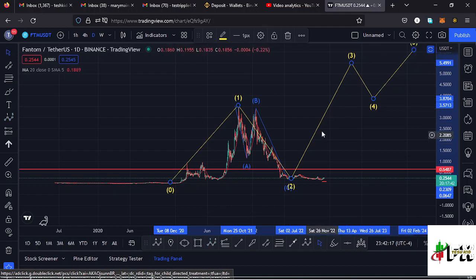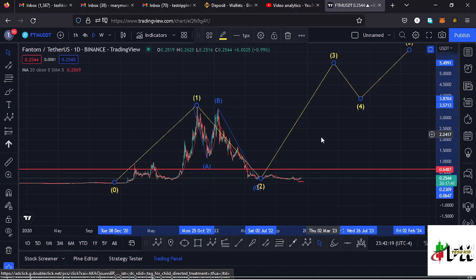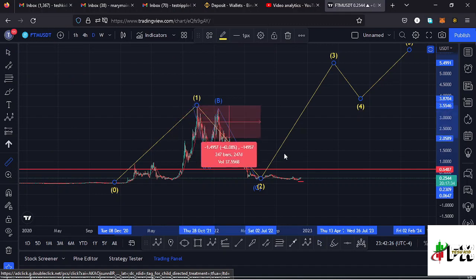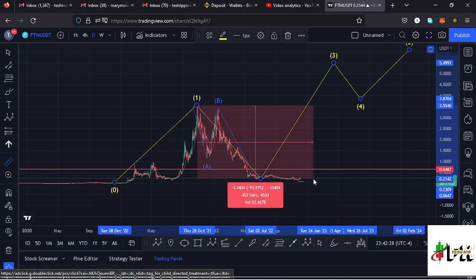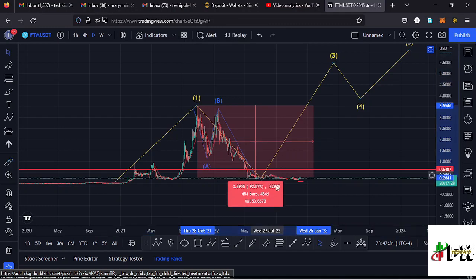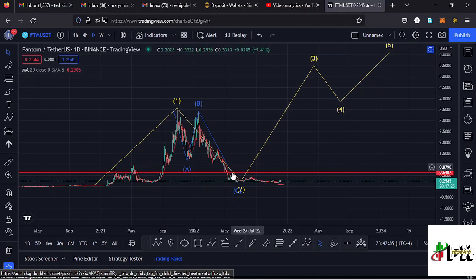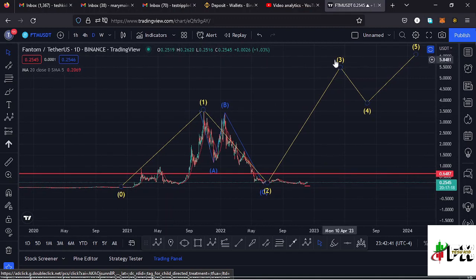And getting a little bit into the details of the formation of this Elliott wave structure that I have over here, if I give you a measure from the all-time high, you can see that Fantom is down more than 90%, and that means there are chances that we might have seen the bear market low and also the low for that higher Elliott wave count 2. And very soon I'm expecting a reversal to the upper side in the formation of this wave 3 to the upper side, and giving you a minimum target area to the upper side in the formation of this wave 3,